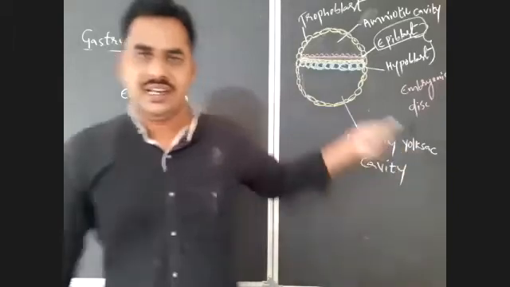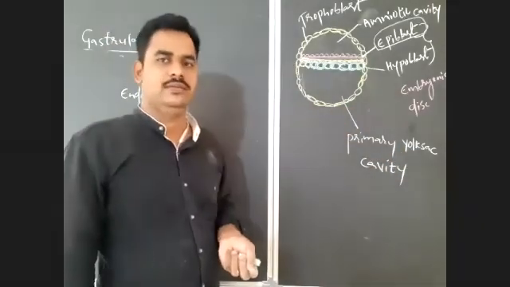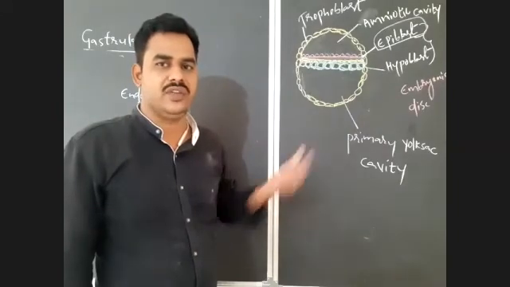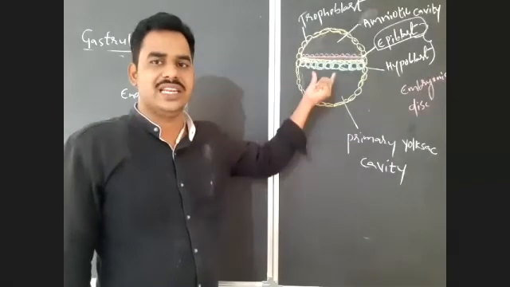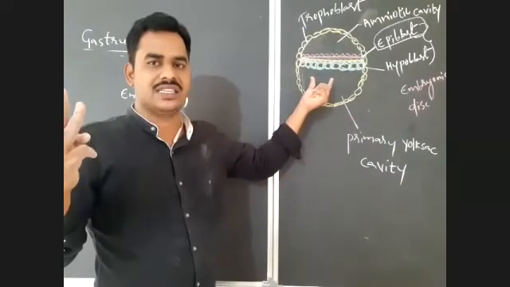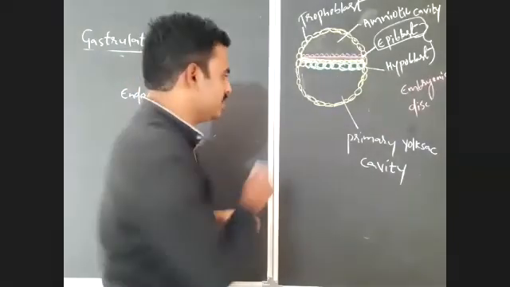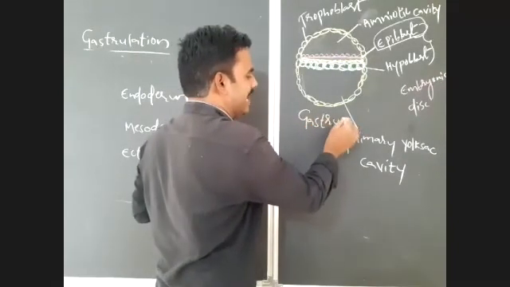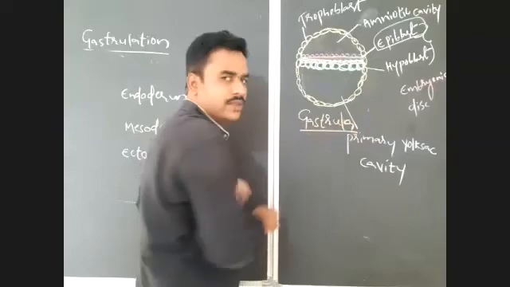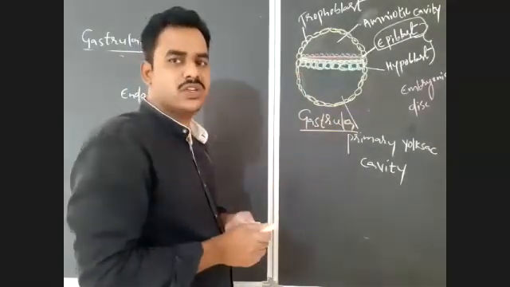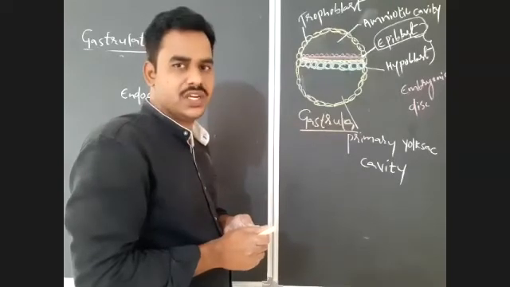Along with this, how many cavities are formed? There is the amniotic cavity and the primary yolk sac cavity also in this stage of the embryo. So what is the name of this stage of the embryo? The embryo with 3 germ layers is the gastrula. So the formation of this gastrula is known as gastrulation. So the blastocyst is transformed into a gastrula. That process is known as gastrulation.